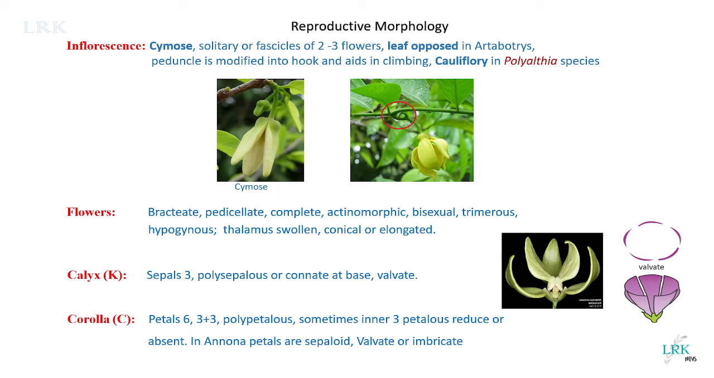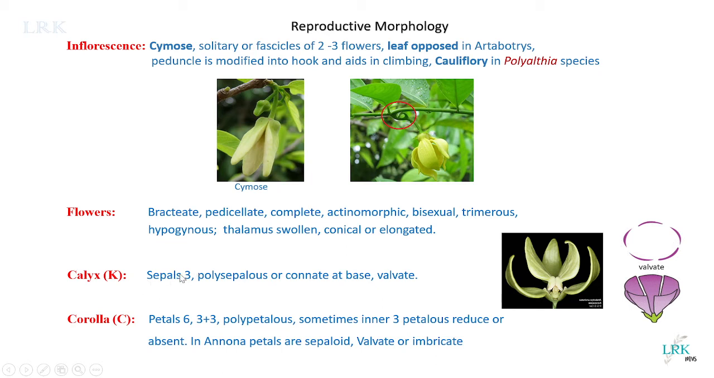Thalamus is seen. This is regarding the flower. Now we will see the flower in detail. In detail means we have to explain each and every whorl of the flower. The outermost whorl is called calyx and it is denoted by K. Okay, so as we said, the merosity is trimerous.